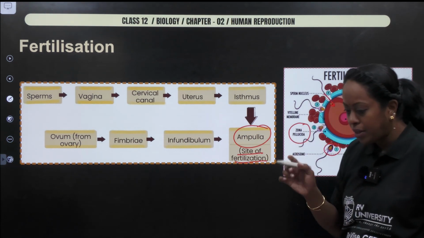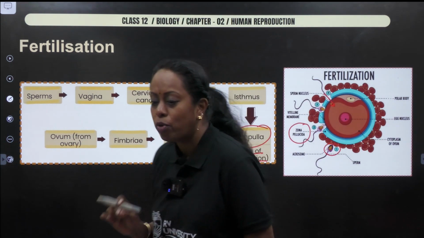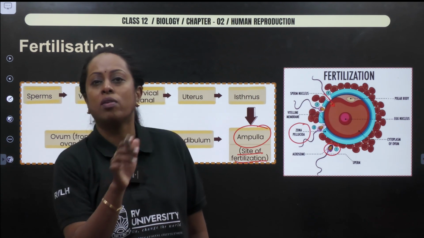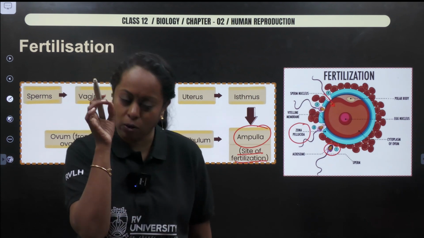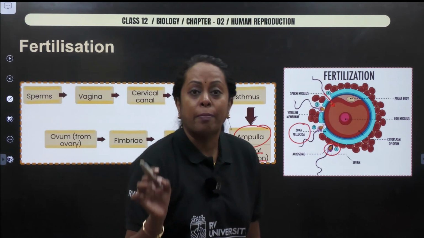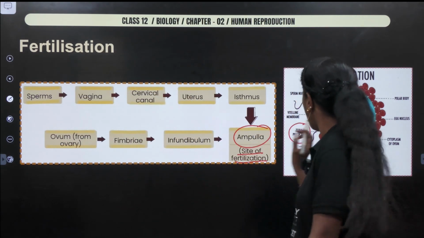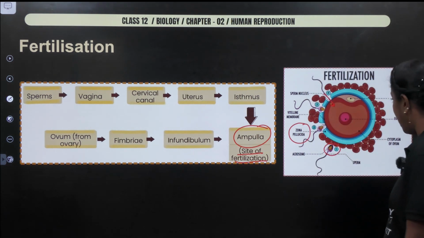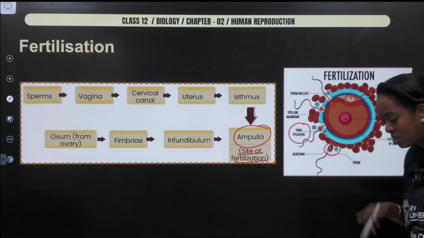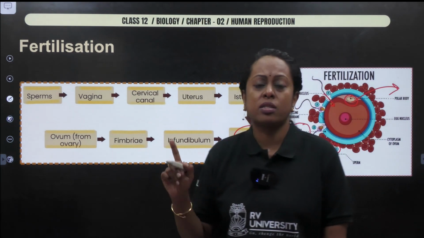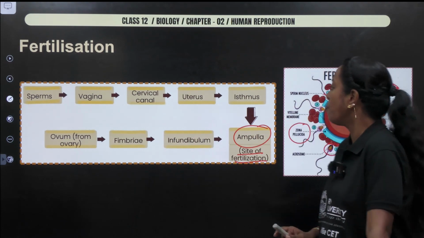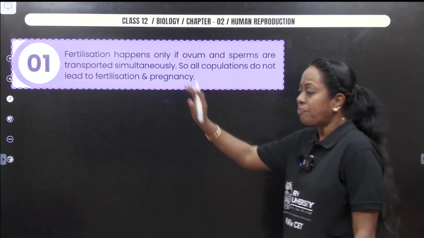Have a look into your NCERT textbook where you can see the sperm head, neck and middle piece have entered into the ovum, only the tail part is left behind, because this sentence appeared in one of your papers. So make sure you observe the diagram properly. Okay. Then the process of fertilization is completed and you will see the polar body being released out, indicating that oogenesis of the female is getting completed here. Anyway, we shall study it step by step now. So with this, let us start.